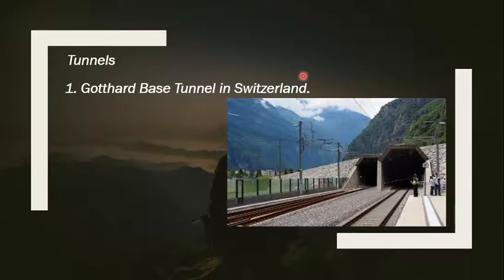Students, this is the longest and the deepest railway and road traffic tunnel. It is around 50 kilometers long and it is really deep. It runs through the lowest side of the Alps, the mountains, and it is a railway tunnel basically.